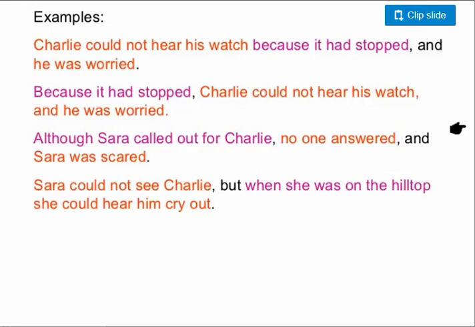The idea is complete. It is an independent clause. He was worried. Again, the idea is complete. So it is an independent clause. Because it had stopped, on its own, the idea is incomplete. Also, this statement is beginning with a subordinating conjunction because.